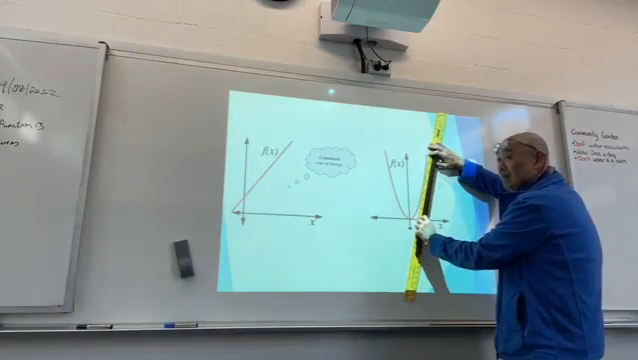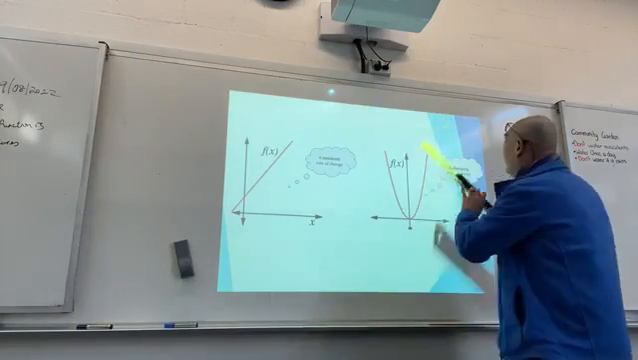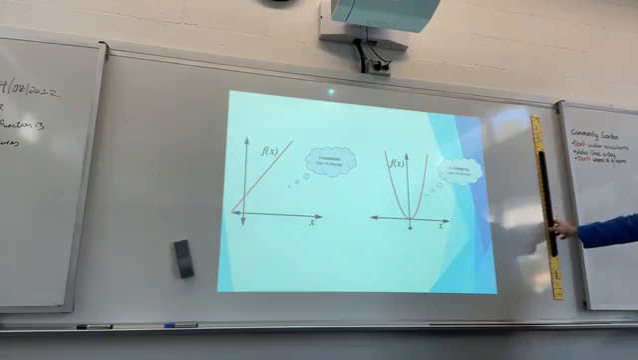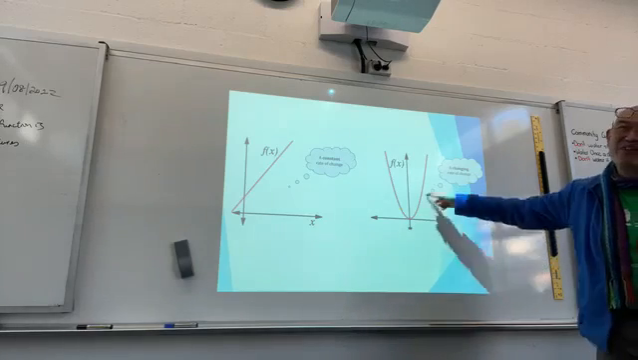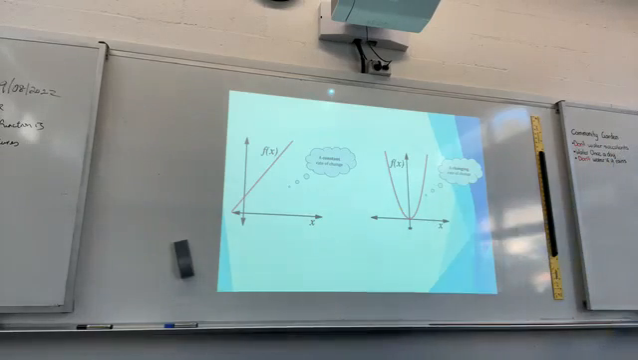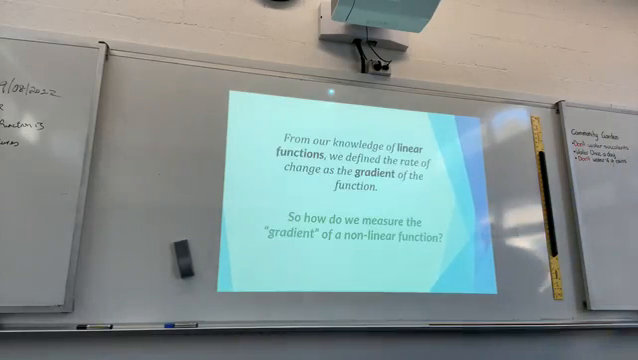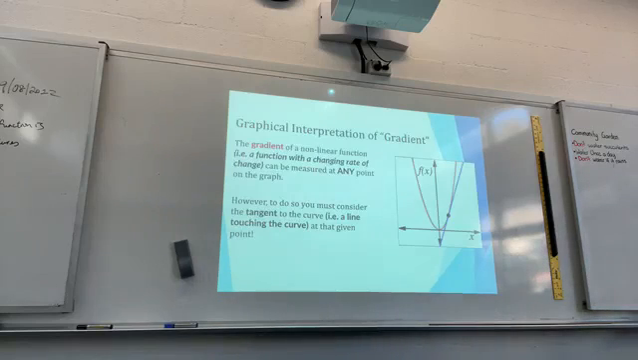Right? Now, how do we determine the gradient? Calculus. Yeah, calculus, but before that, what do we do? Draw a line. Yes, draw a line. Tangent line. Thank you. So, from our knowledge of linear functions, we define the rate of change as the gradient of the function, right? So, how do we measure the gradient of a non-linear line? So, it is a tangent if we draw a line. So, graphical